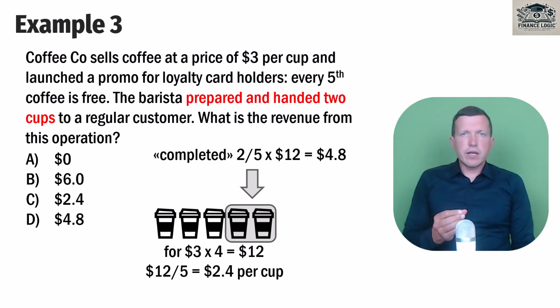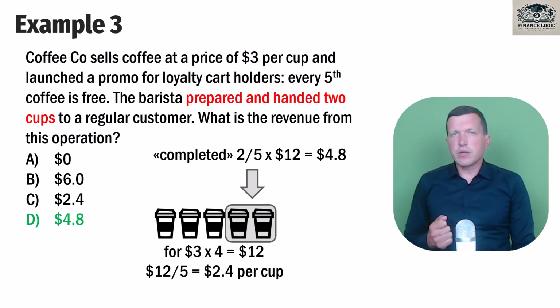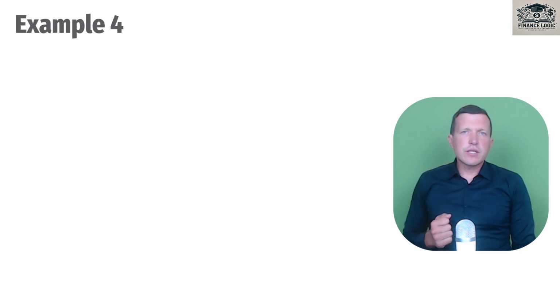Of course, legally, when our customer takes the first cup, the customer pays $3, not 2.4. But we have to be fair. We have to be honest with ourselves. What have we promised? We have promised to deliver 5 cups for a total price of $12. And provision of each cup is step-by-step performance of our promise, of our obligation to our customer. So, in this example, the correct answer is D. It's 4.8.